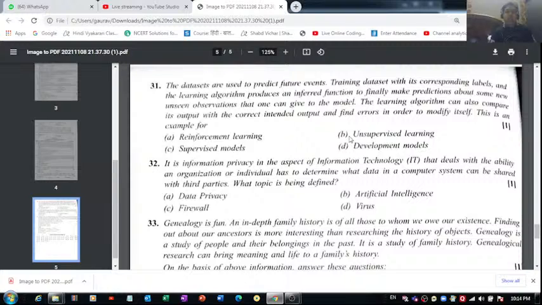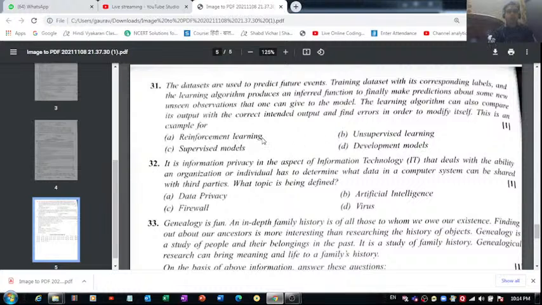Why haven't I chosen unsupervised learning? Because here it is clearly written that we have a labeled data set, right? And in unsupervised learning we have unlabeled data sets. So while giving answers to such questions, please try to go through each and every line, and understand the meaning of each and every line before marking the correct option, right?